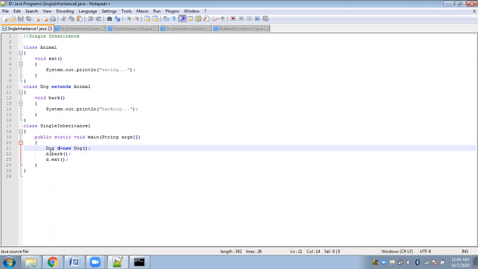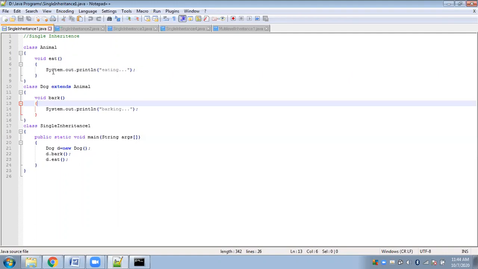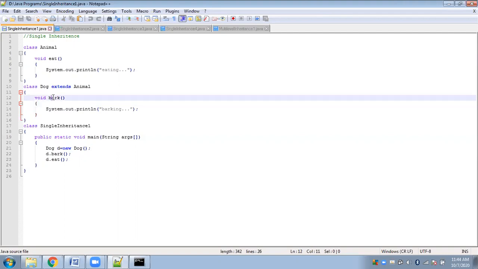Just like you could access the bark method of the dog class, this eat method also belongs to the dog class, because it has inherited the property of the animal class. So the eat member also belongs to the dog class. Likewise, if you can access the bark method, you can also easily access the eat method.